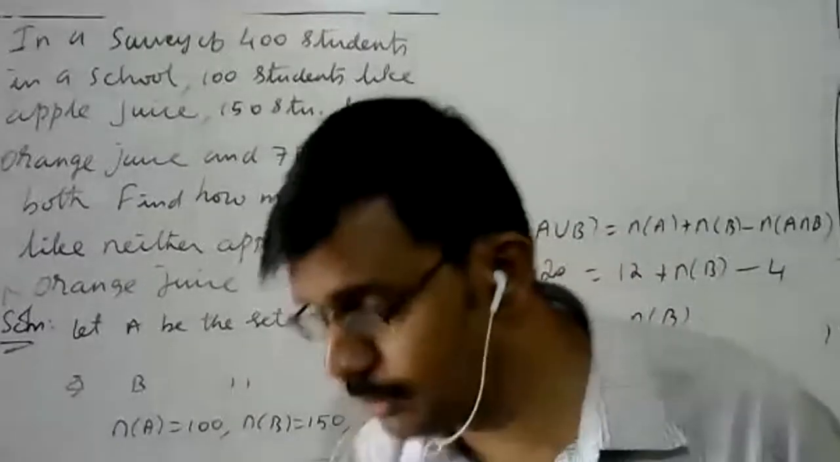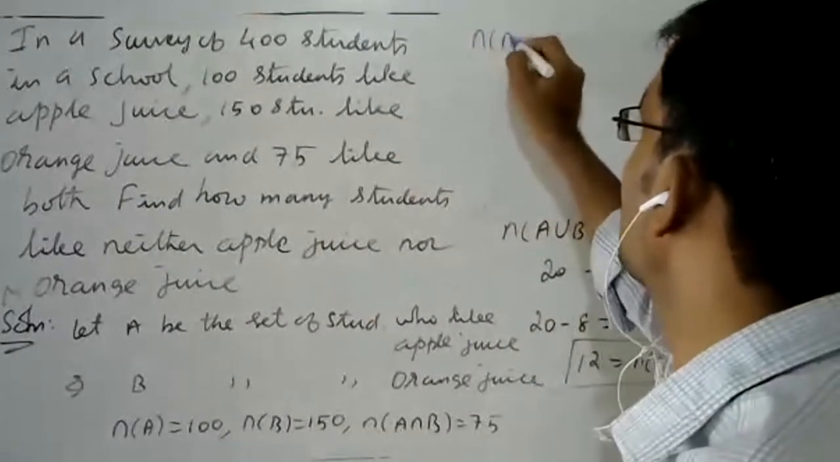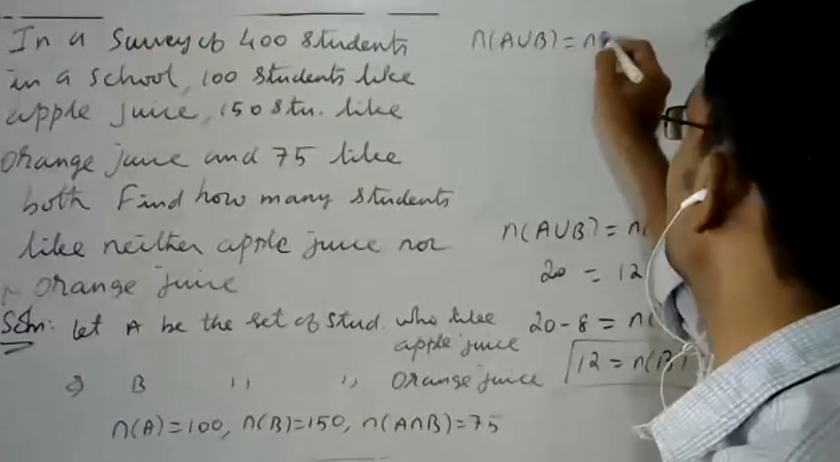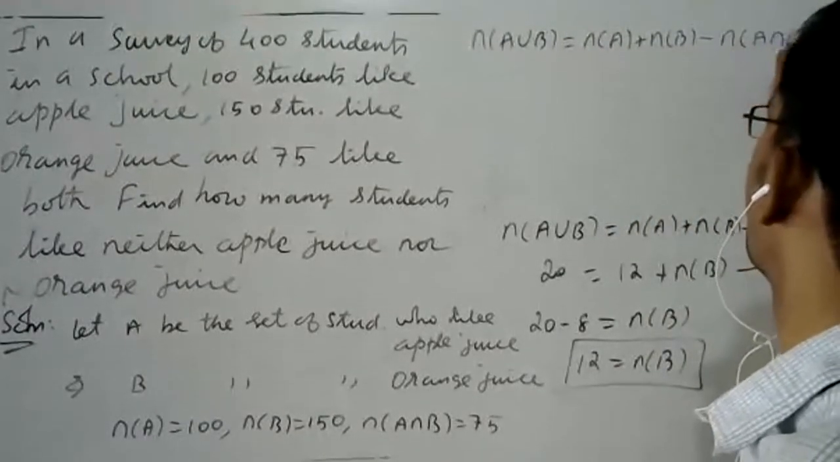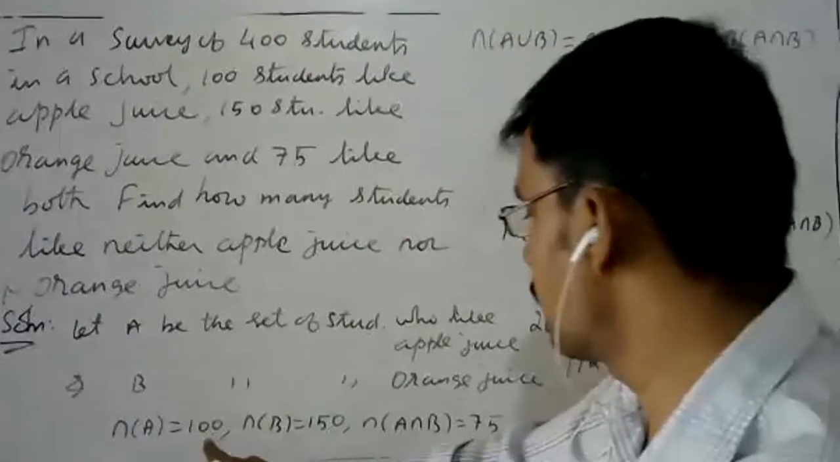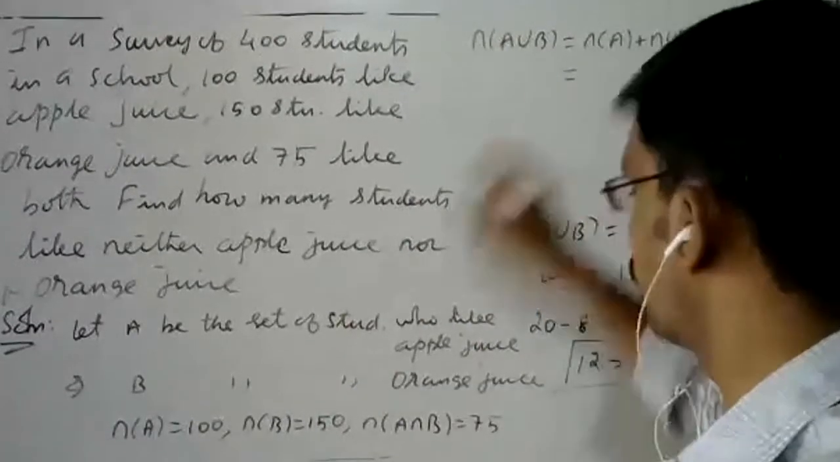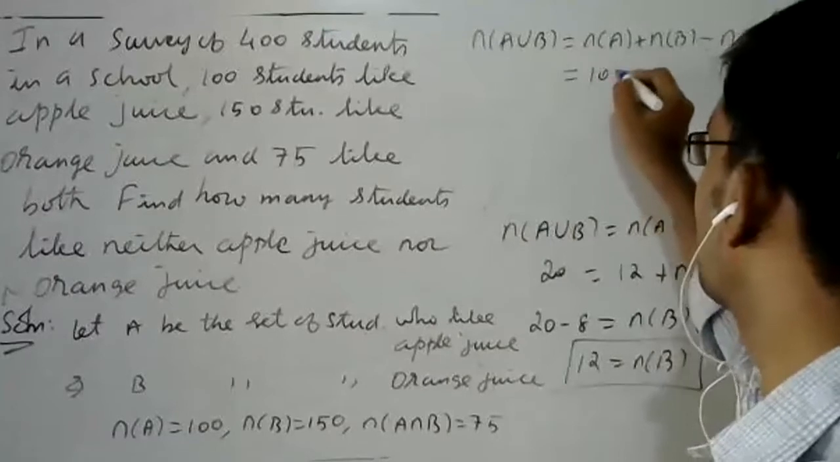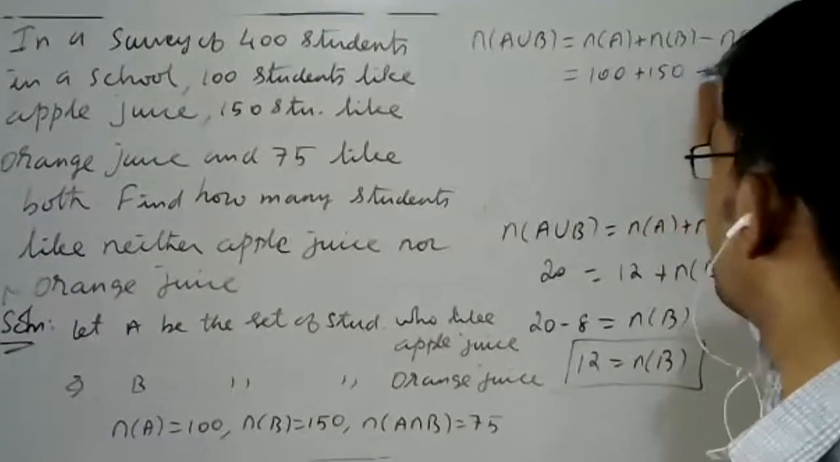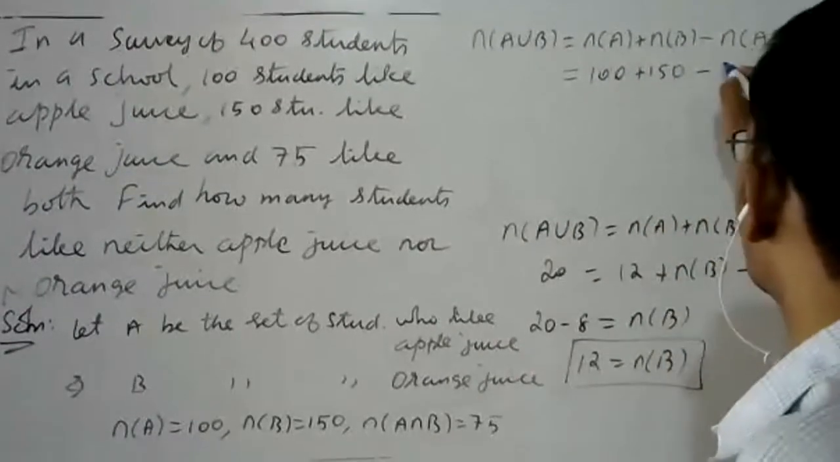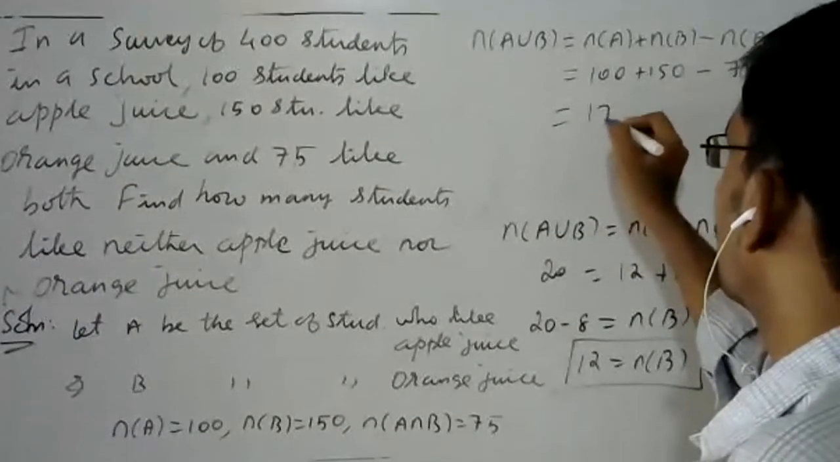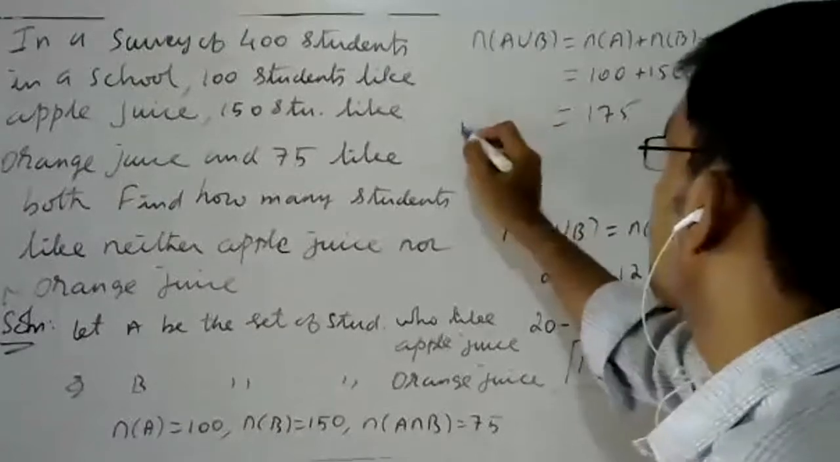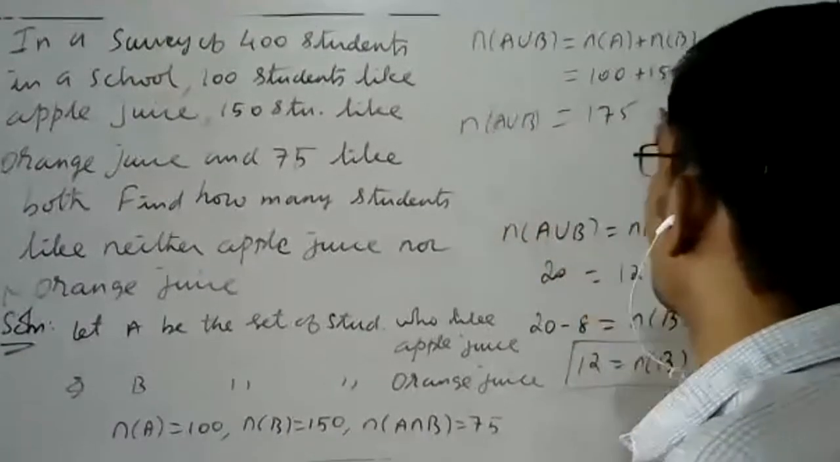What is n of A union B? Write the formula. n of A union B is equal to n of A plus n of B minus n of A intersection B. What is my n of A? 100. What is my n of B? 150. What is my n of A intersection B? That is 75. So this is 250 minus 75, 175. This is n of A union B, but this is not our question.